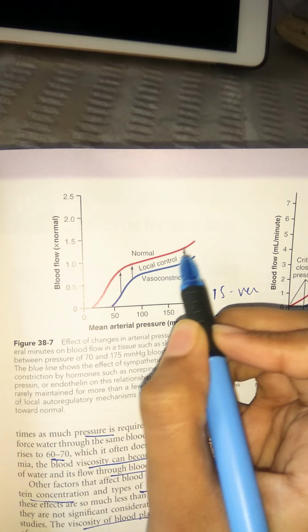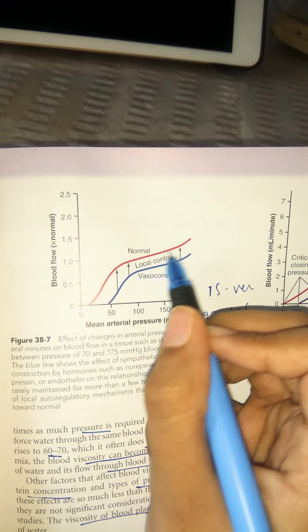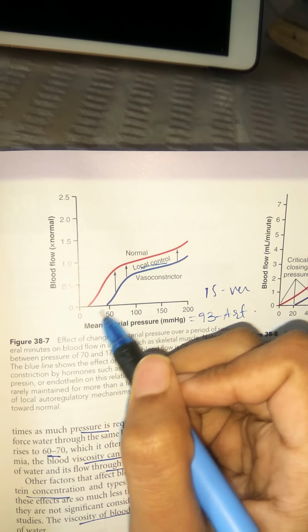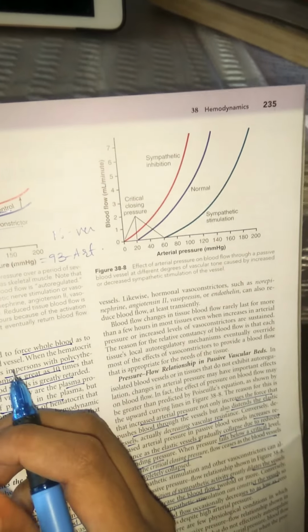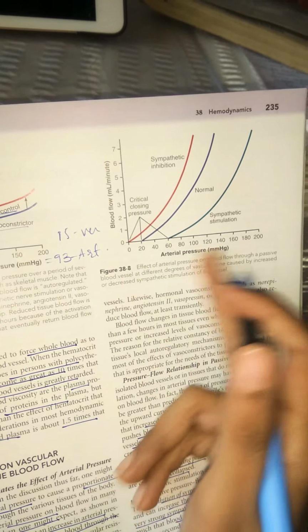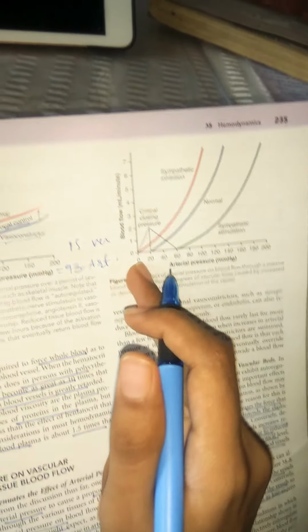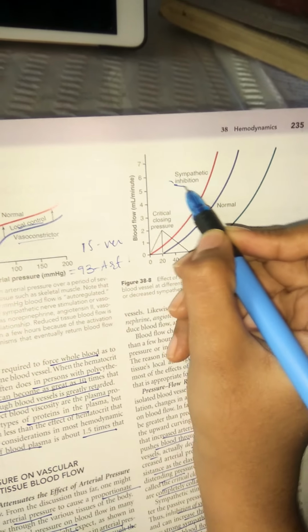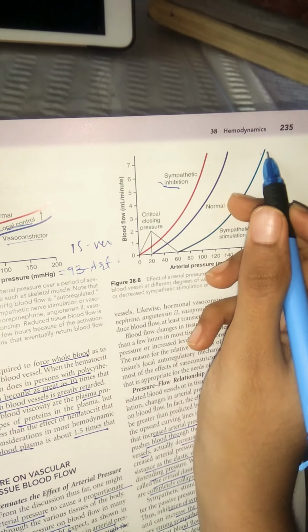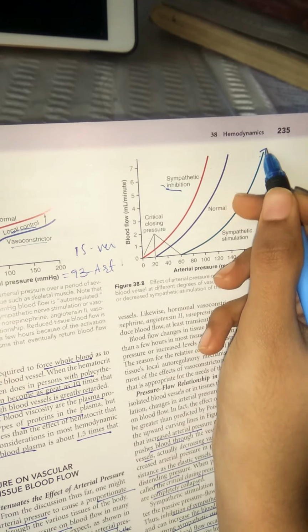As the blood flow increases, the mean arterial pressure also increases normally, and there is also some local control, vasoconstriction. So this is normal. Here also arterial pressure and blood flow: with sympathetic inhibition, blood flow is inhibited, and with sympathetic stimulation, blood flow is increasing, you can see.